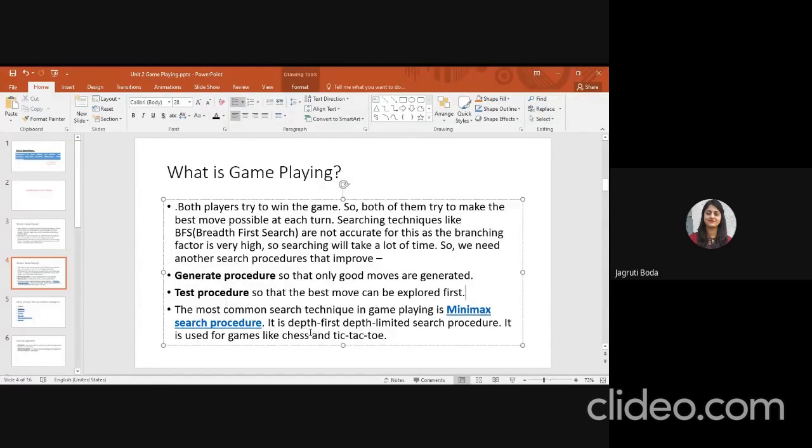The most common search technique in game playing is the minimax search procedure. It is a depth-limited procedure, used for games like chess and tic-tac-toe. Okay, so we will see one example, so that it is clear how we can use the minimax procedure in game playing.